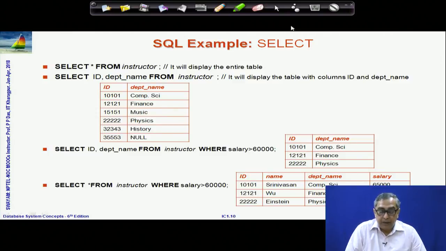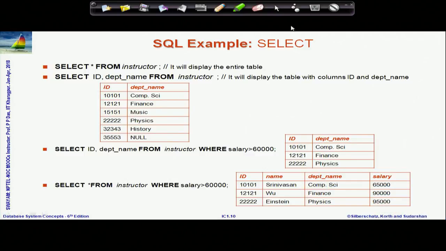The third example shows when we have added a particular where clause condition. We are saying select ID, department name from instructor where salary is greater than 60,000.